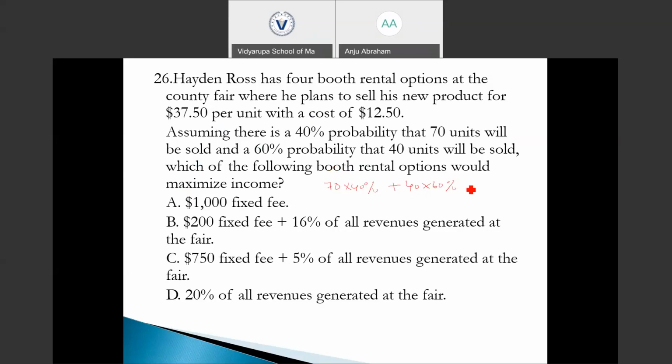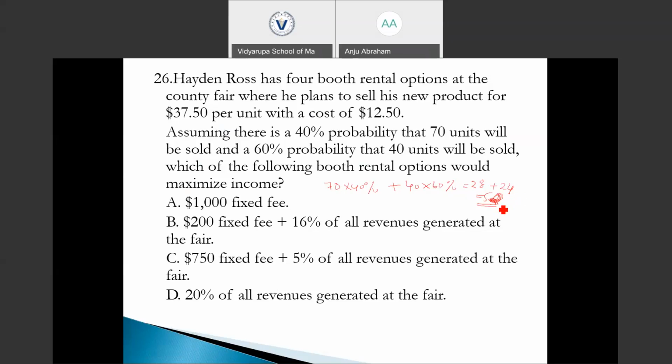Then we could find the expected value, which is 28 plus 24, which is going to be 52. So the expected sales would be 28 plus 24, which is 52. This will be the sales value.